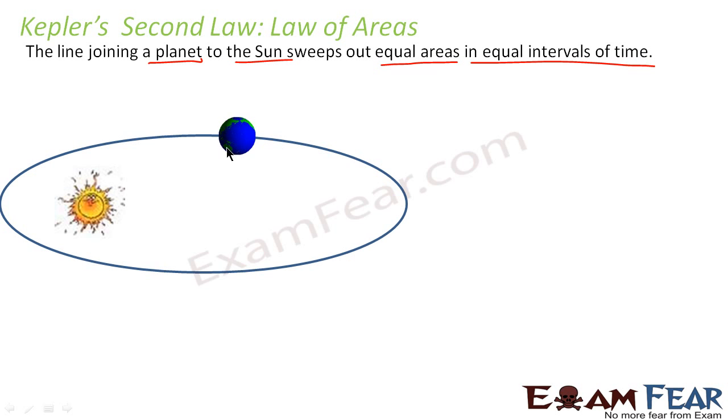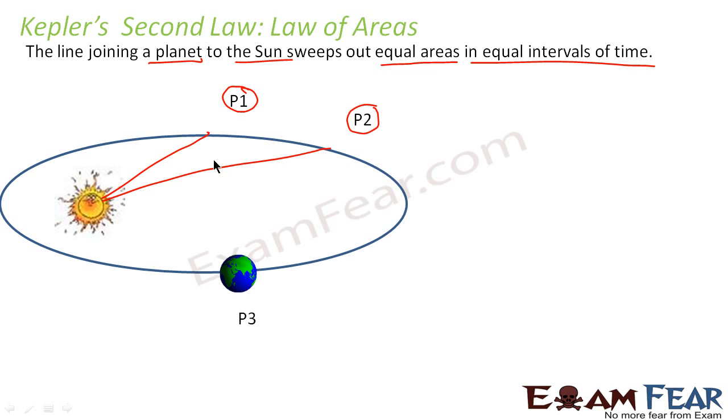Let us suppose here we see that this is the sun located at the focus and this is a planet which is revolving around the sun. Let us suppose I consider an instant from where it starts revolving. Let us suppose this position is P1. It reached P2. So when it traveled from P1 to P2, what is the area swept?